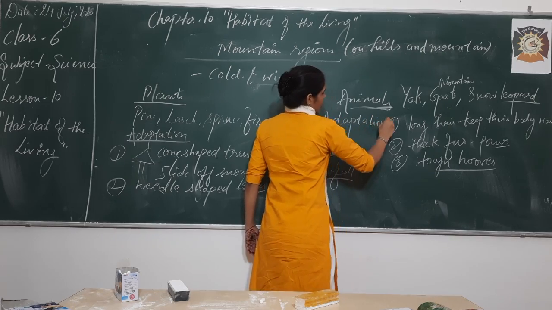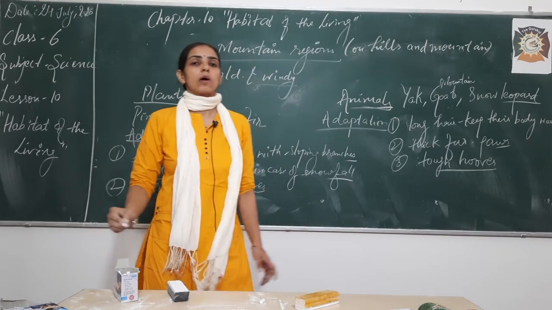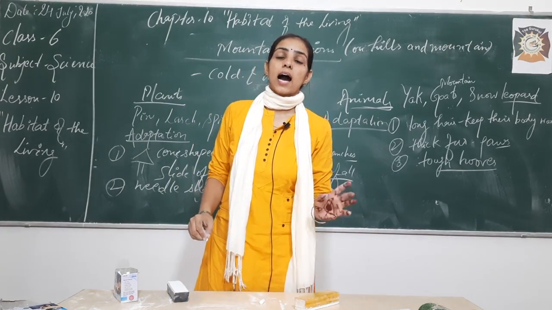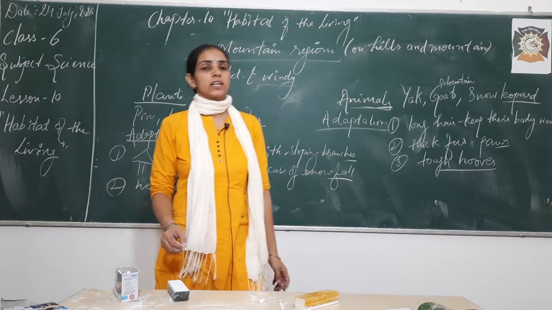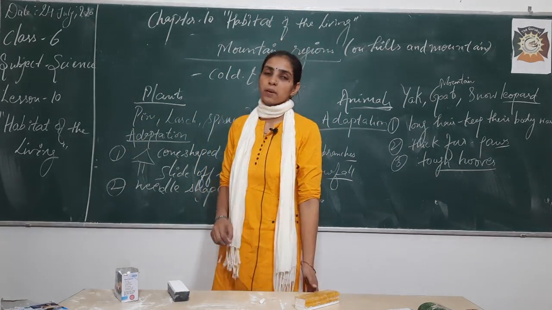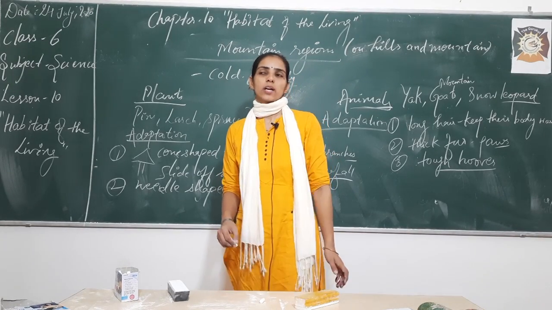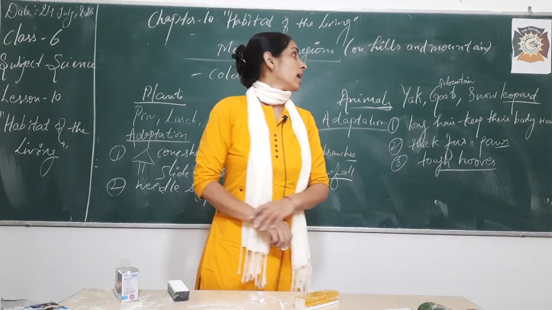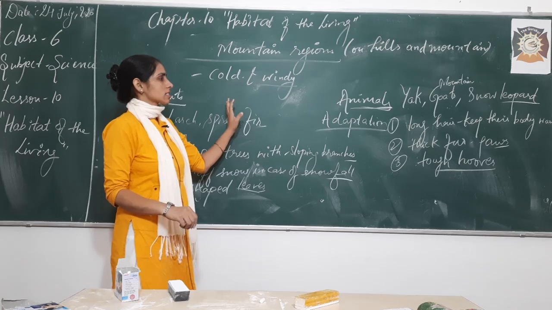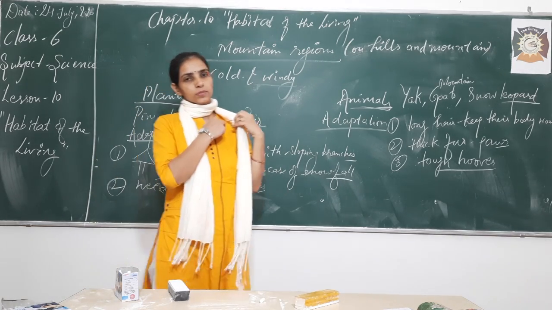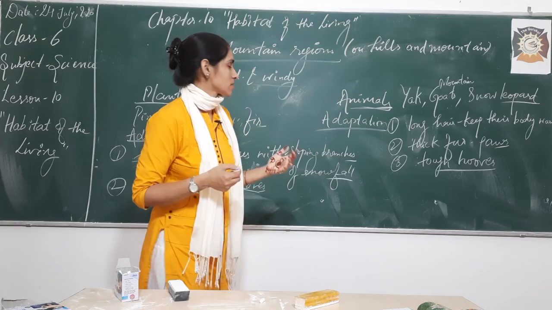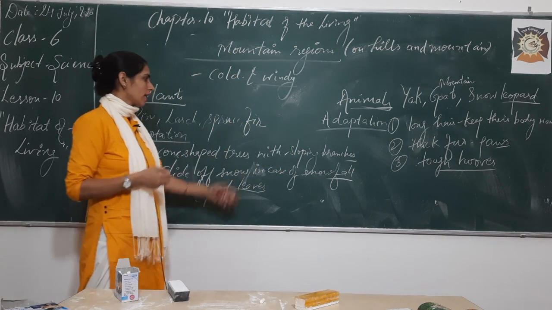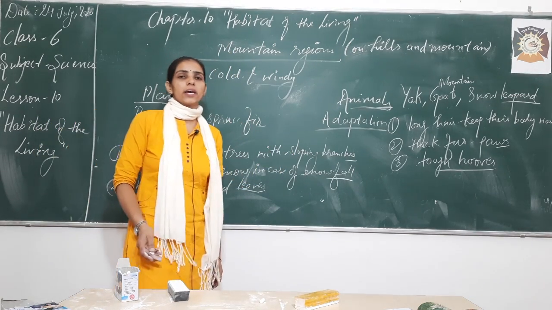So in this lecture today we have discussed mainly the deserts and the mountain regions, right? Next time we will discuss the aquatic animals only, okay? So our next lecture might be short. These two topics you have to go through from your books as well, okay? Just try to understand as much as you can, and if any query, you can ask me in the WhatsApp group, okay?